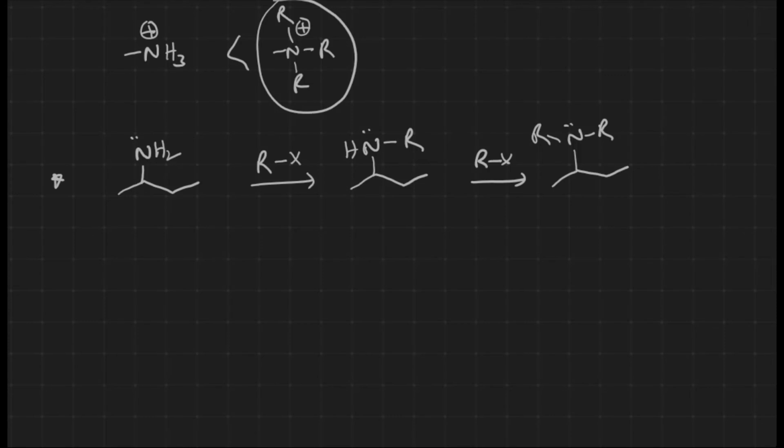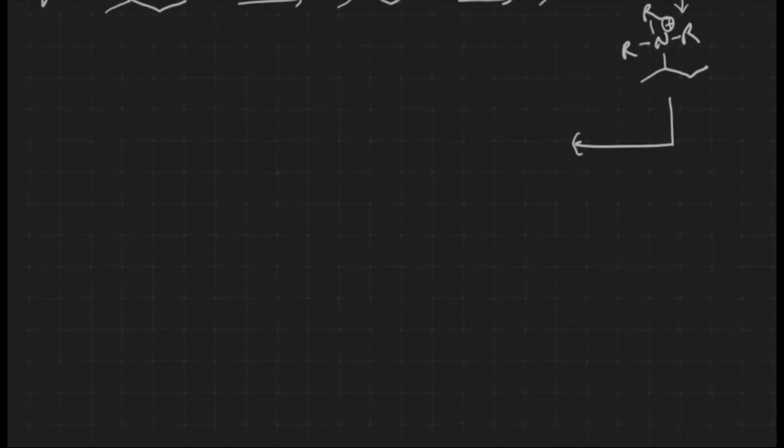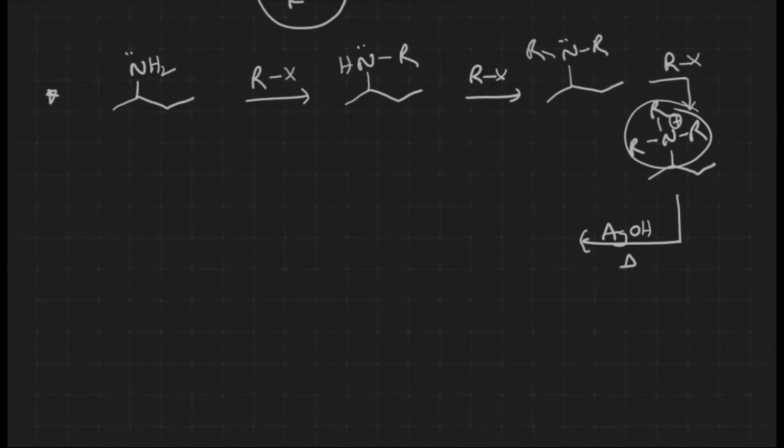We have a lone pair on nitrogen, and again with one mole of alkyl halide it forms a bond with the nitrogen, a kind of coordinate covalent bond, giving a positive charge. Now in the presence of base at high temperature, elimination takes place. This group is not a small eliminating group, it's a bulky eliminating group. So we get the Hoffman elimination product. This is how the reaction generally takes place.